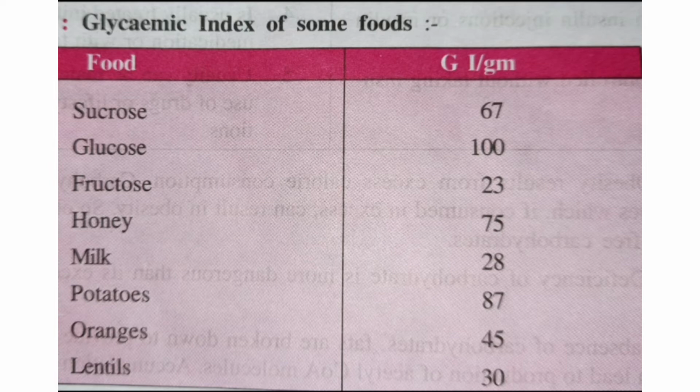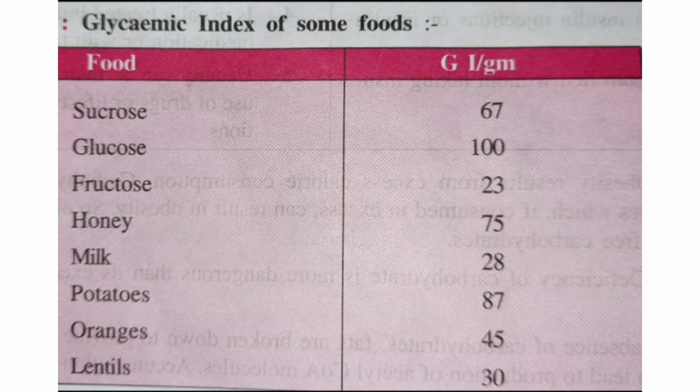Honey also has a very high glycemic index. So these foods can be accumulated and stored in our body, and can increase the carbohydrate level in our body very fast. As well, the fructose glycemic index per gram is very low, that is 23. Lentils, like any type of dals, have a low glycemic index, that is 30. Actually, different kinds of dals have different glycemic indices, but this is the overall value, you can say. So this is all about the glycemic index.